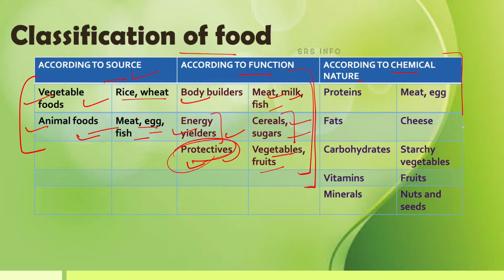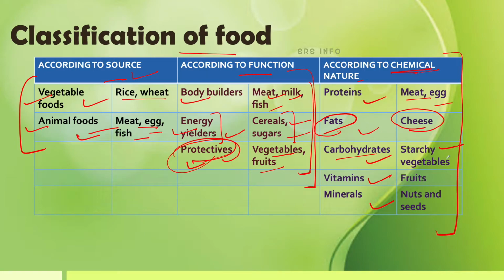The third one and most important one is, according to the chemical nature, the food is classified into proteins, fats, carbohydrates, vitamins, minerals, etc. Those food which provide proteins are meat, egg, etc. These are very essential to get proteins for our body. Then cheese. Cheese is the example of rich source of fat. Clear? Fat is also very essential for maintaining the growth of our body. Then carbohydrate: starchy vegetables, sugars, cellulose, all these are the richest source of carbohydrates, and these carbohydrates provide the spontaneous essential energy for the day-to-day work.